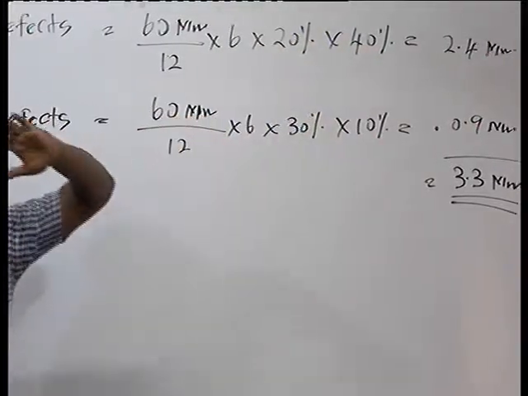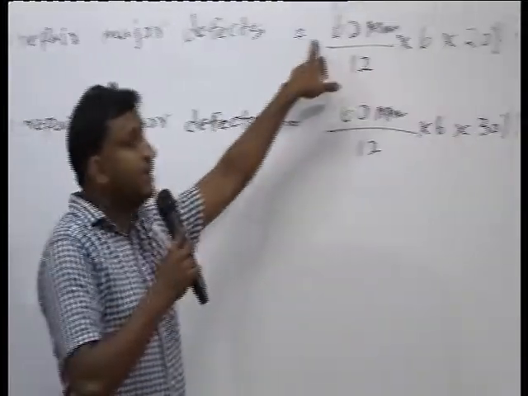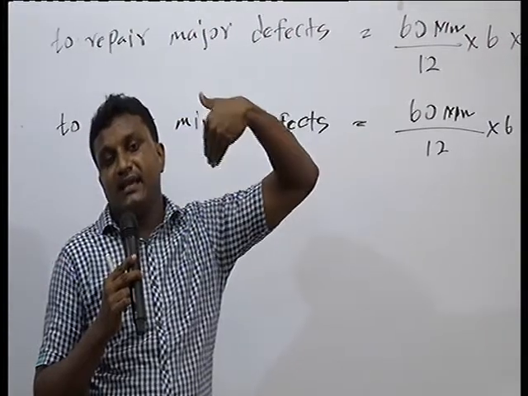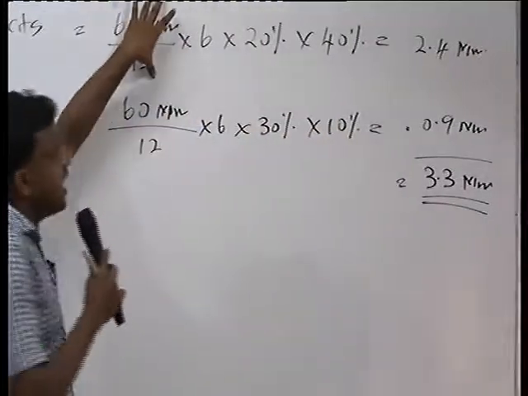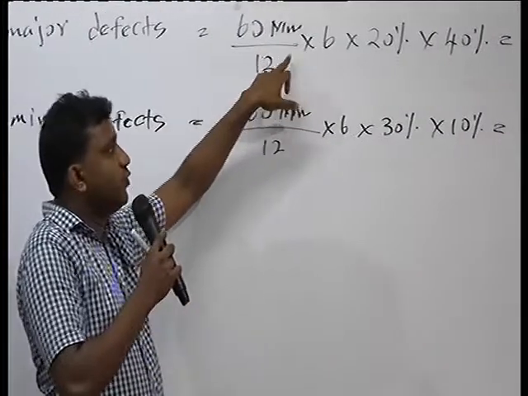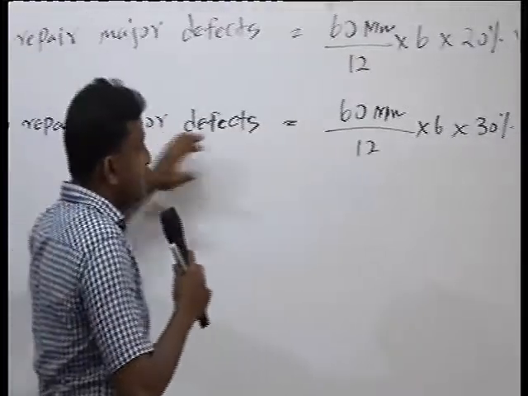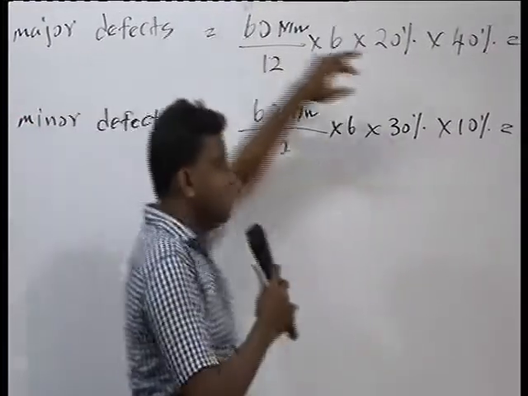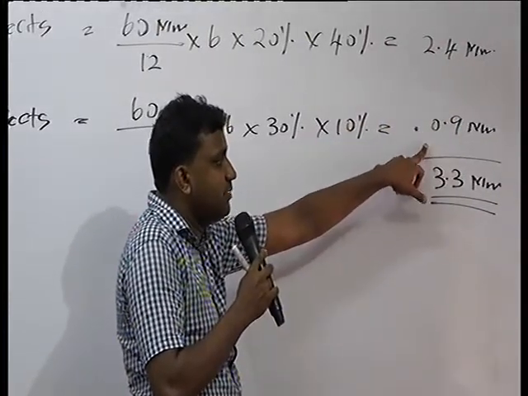Then remember, because we are giving a 6-month warranty, this 60 million is the entire year sale value. Then you can't apply the entire 60 million for this percentage. You want to take only half a year, that means 6-month sale. That's why I adjust the entire 60 million for the 6-month sale. For the minor defects also the same. So then the warranty cost for the major defects we can identify as 2.4 million and minor defects 0.9 million.